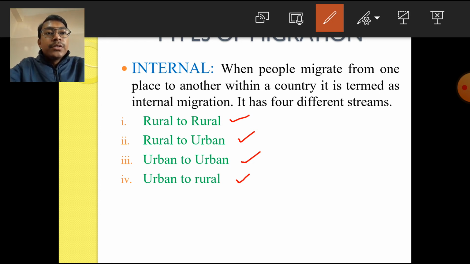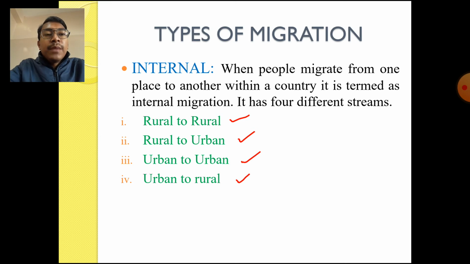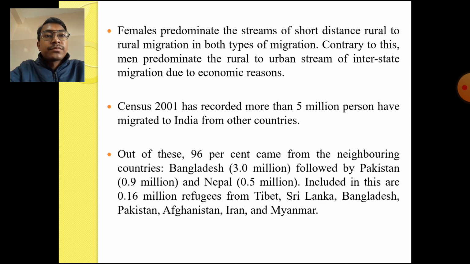So this is about the four types of internal migration. Internal migration is basically the migration of people within a country, and there are four streams of internal migration, or you can say four types of internal migration. That is rural to rural, rural to urban, urban to urban, and urban to rural. So I hope you all are clear about these types of internal migration. Now let us move to the next.